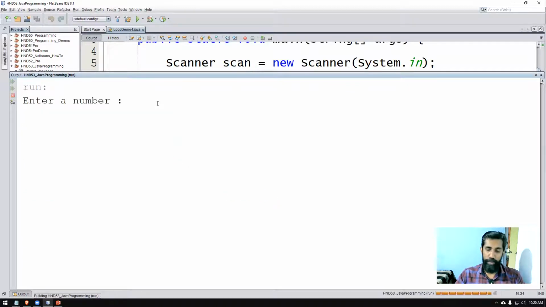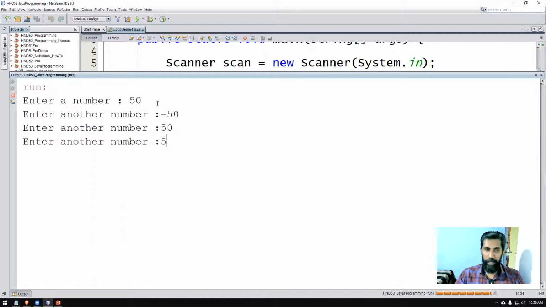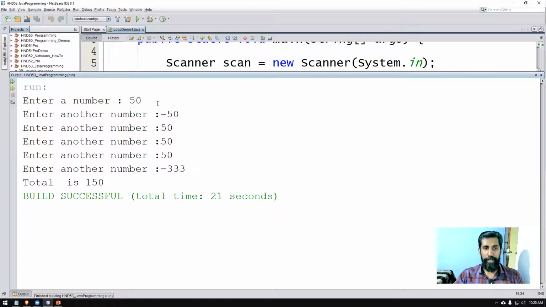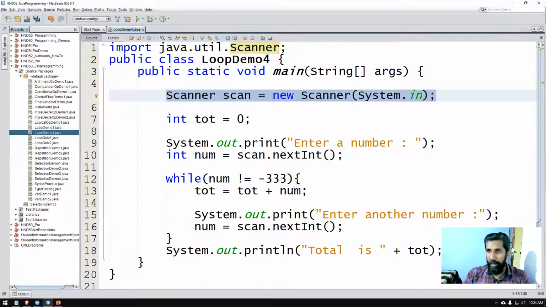Once more, we will run this one. I'm typing 50. I'll type minus 50. It is acceptable. Only minus 333 is not accepted. We will type again 50. Now the total is again 50, 50, 50, minus 333. The answer is 150. Okay, hope you understand how to do this. It seems that I haven't taught you this part in the previous lessons.